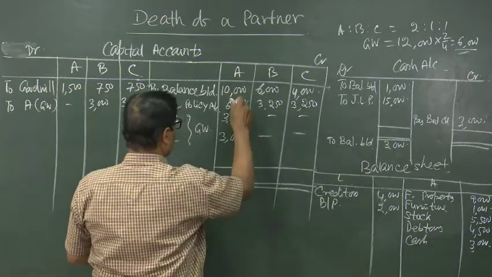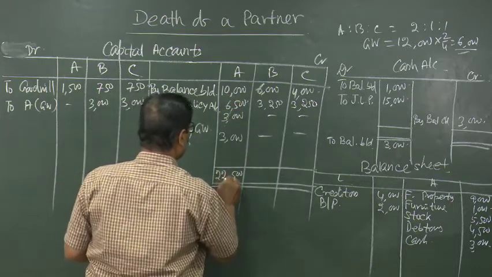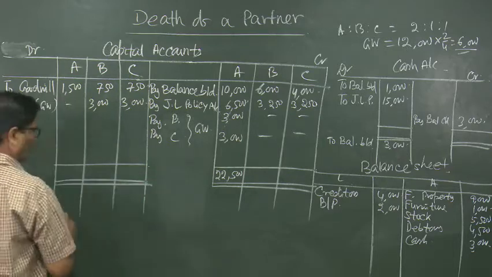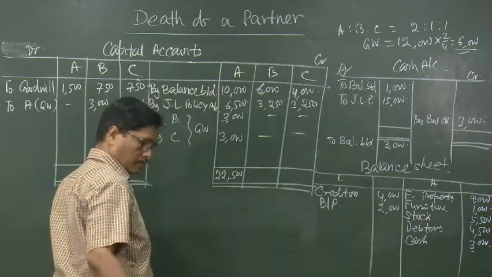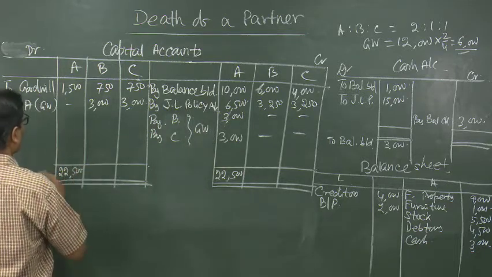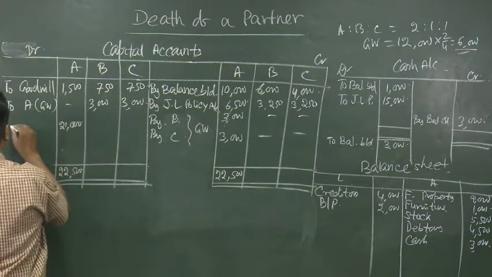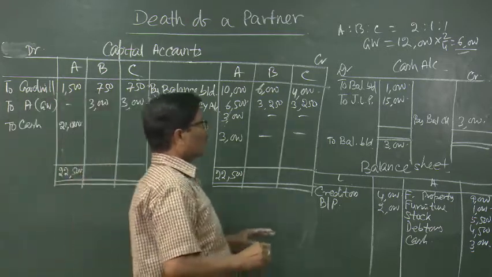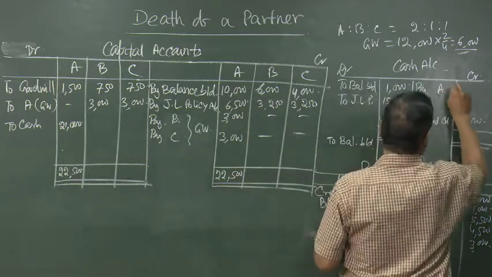First of all, A's capital account will be closed, 500, 22,500, so he needs 21,000 to be taken. To cash, balancing figure 21,000. So, cash account will be credited by A 21,000.